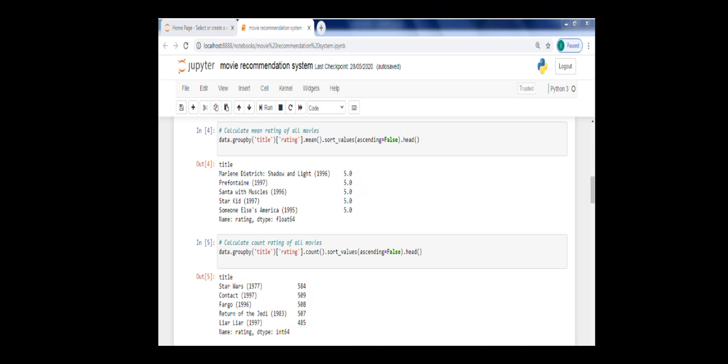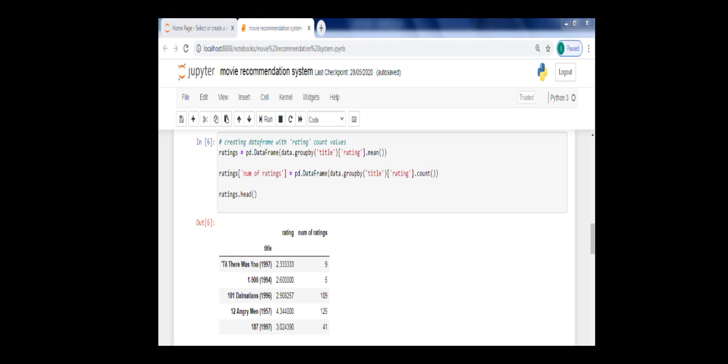Next step is to calculate the mean rating of all the movies, and after that we'll count the ratings of all movies. For Star Wars, the total rating count is 584. For Fargo it is 408. For Liar Liar it is 485. And next we'll create a data frame with the rating count value using the DataFrame function.